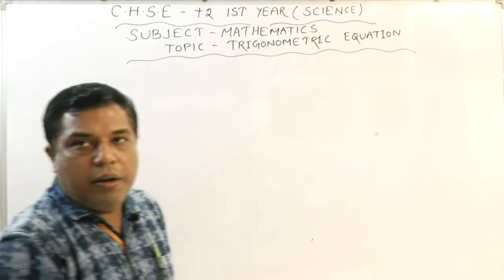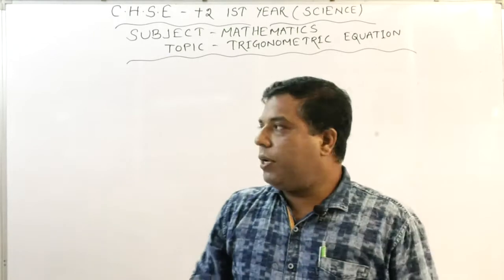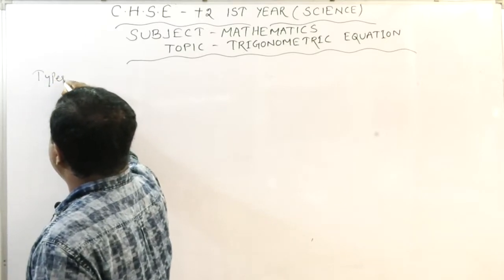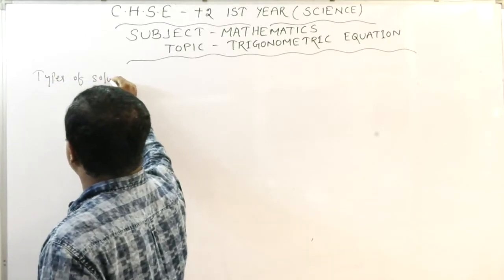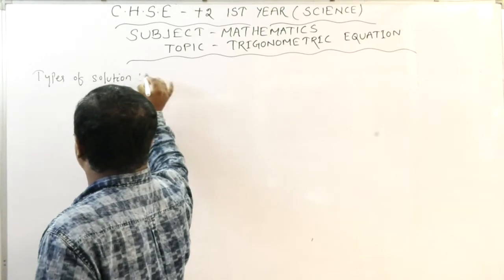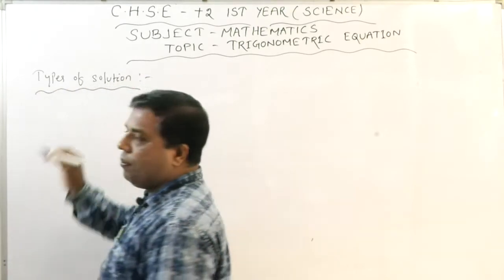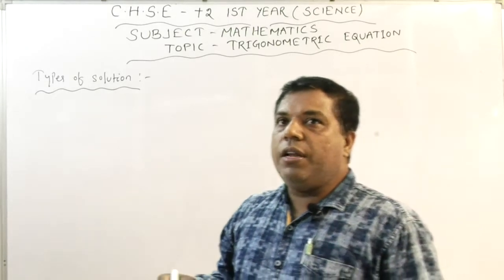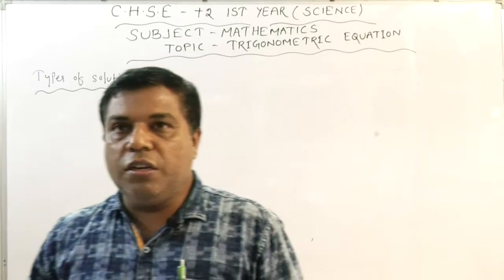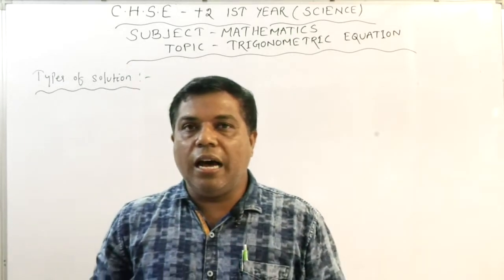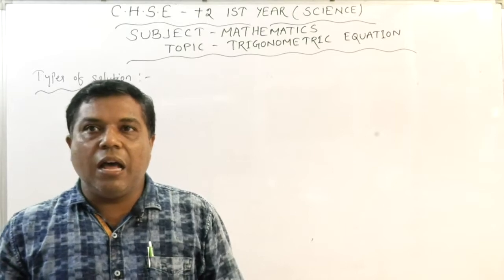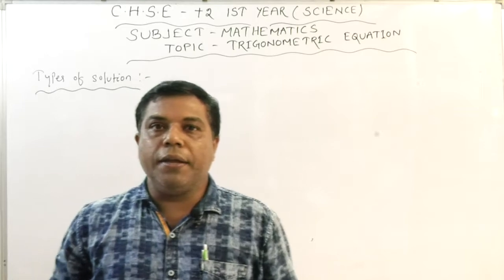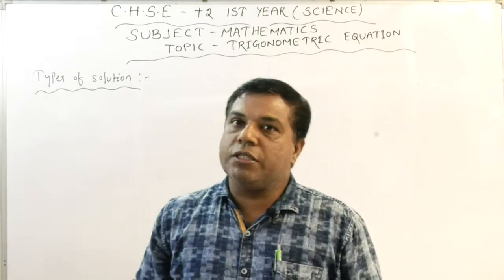Next we are going for the types of solution. Okay, next topic is the discussion of types of solution. So what do we mean by types of solution? Clear? According to the finding of solution, some solutions lie in our convenient part, that is from 0 to 2 pi, based on the nature of the periodicity.